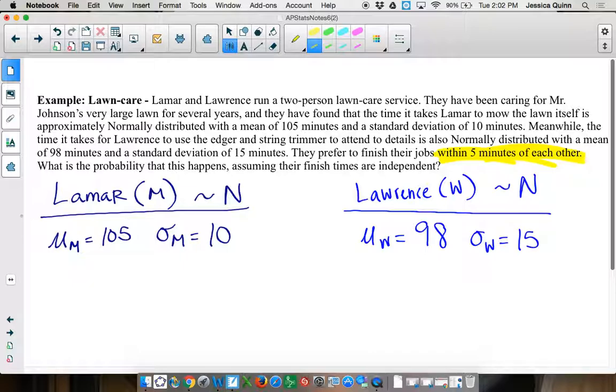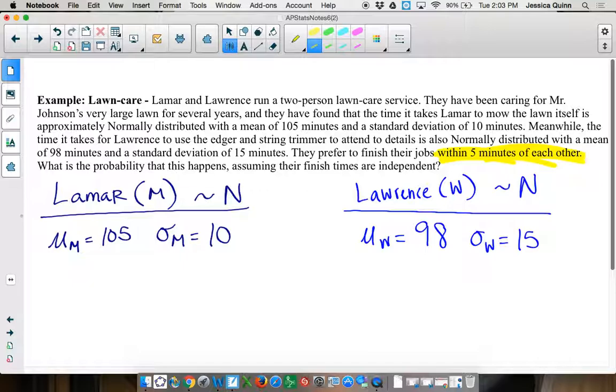If I want to think about how often they're finishing within 5 minutes of each other, what do I need to do to their two distributions? Subtract them, right? Let's say on a random day, Lamar takes 100 minutes and Lawrence takes 80 minutes. Am I going to add those and get 180 minutes? No, I want to know that Lamar finished 20 minutes later than Lawrence, right?